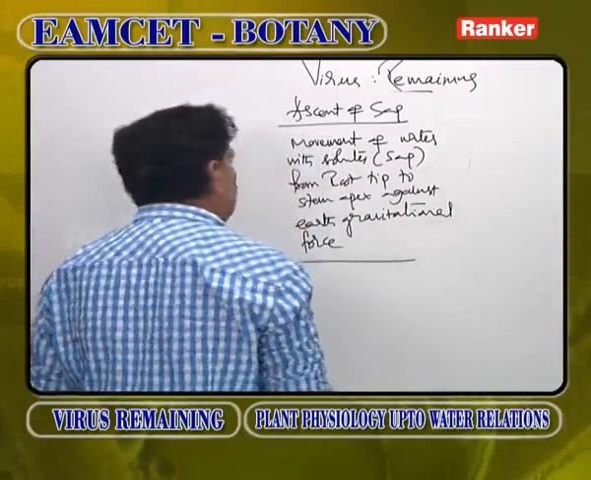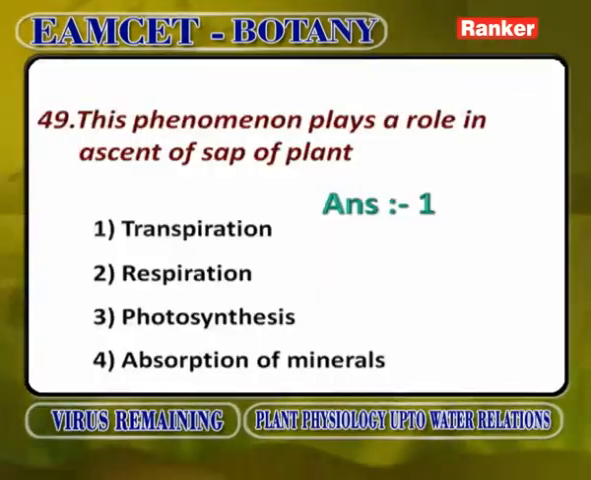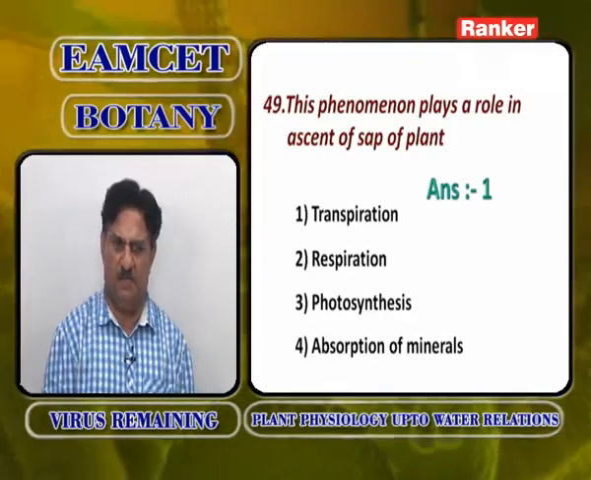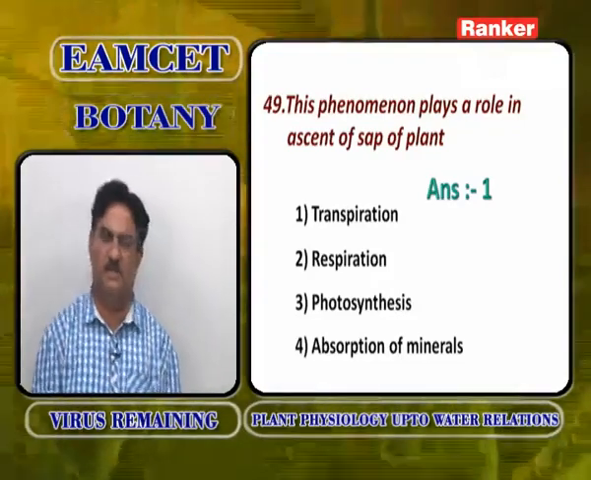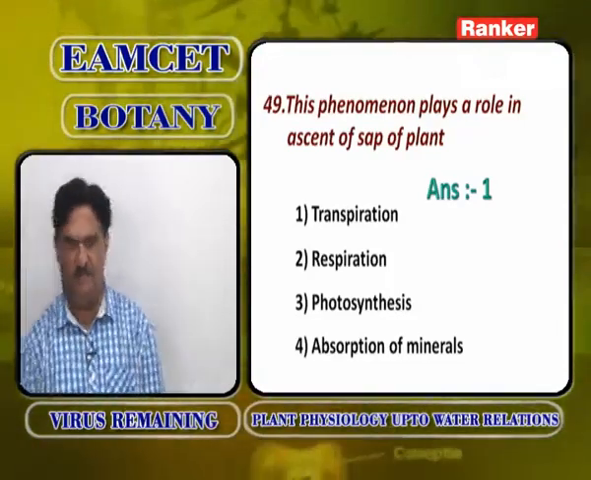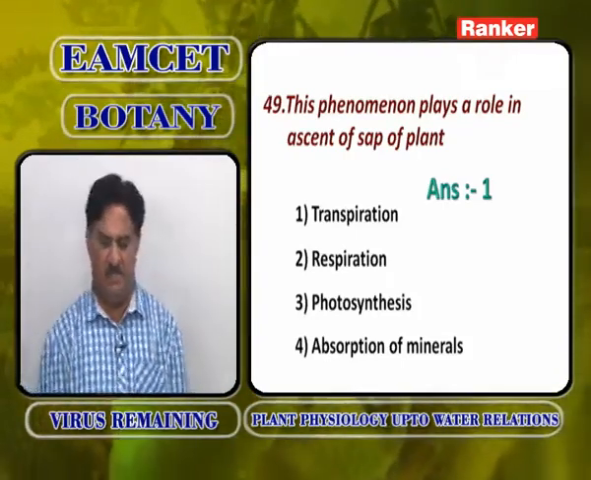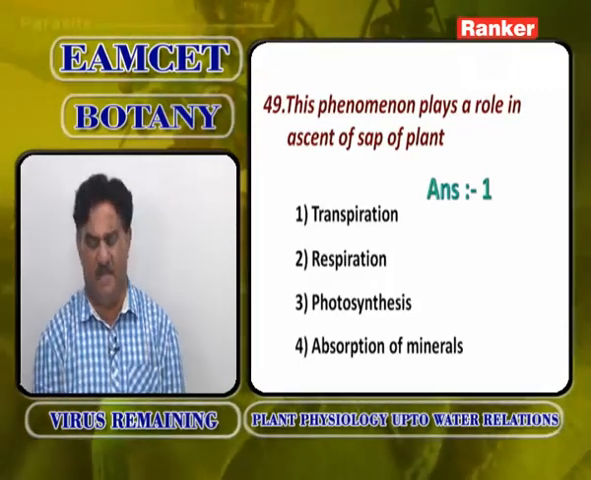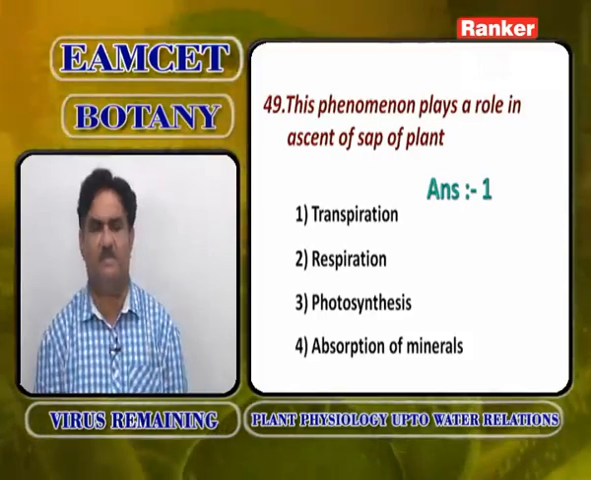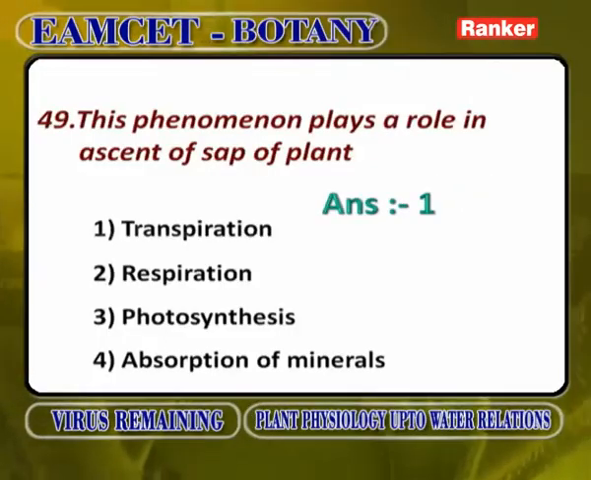Whenever leaves lose water by transpiration, a sort of negative hydrostatic pressure is developed in the mesophyll. From the mesophyll, the negative hydrostatic pressure is sent to the midrib. The midrib supplies water to the mesophyll and it will get negative hydrostatic pressure. This is now sent to the stem, and from stem to root. The root starts absorbing water and water is transported due to cohesion and adhesion. So this phenomenon plays a role in ascent of sap in plants. The main aspect is transpiration, not respiration, photosynthesis or absorption of minerals.